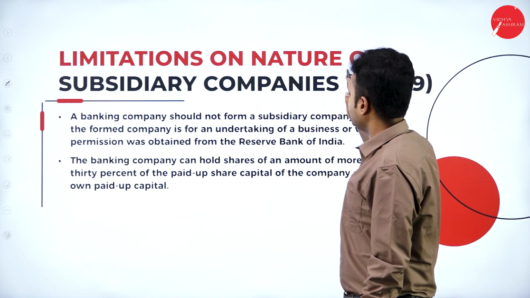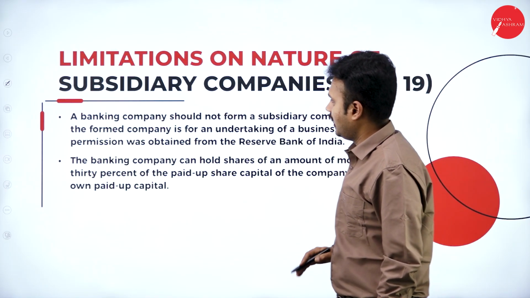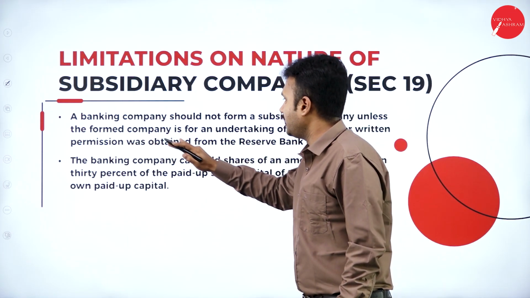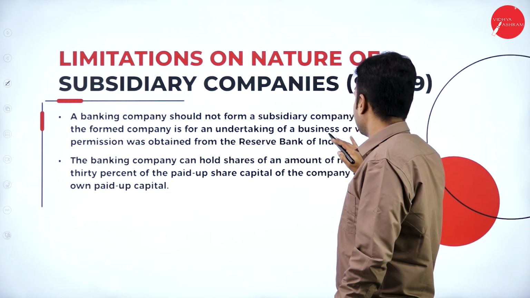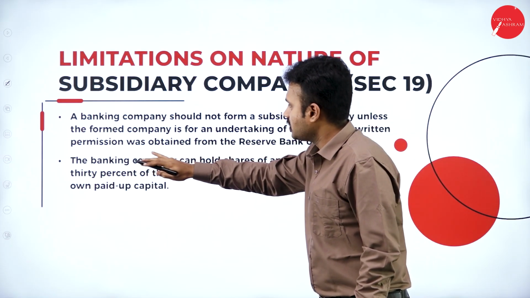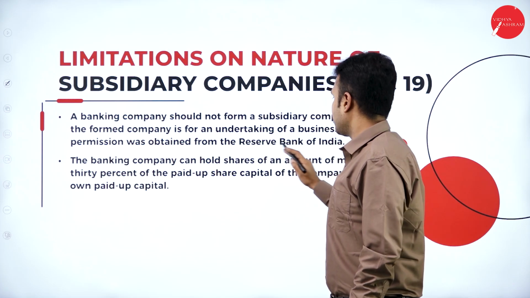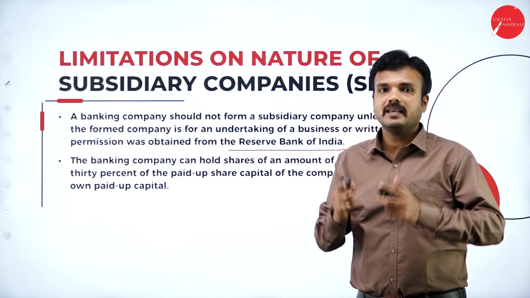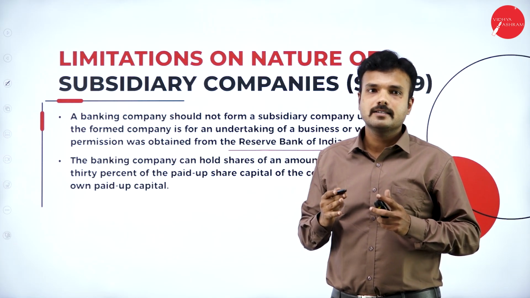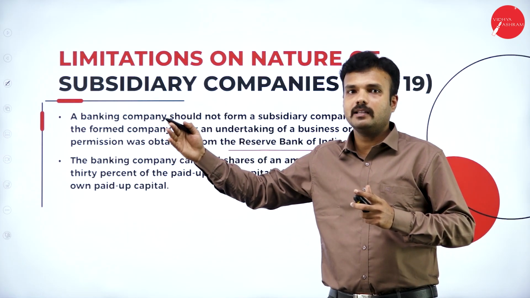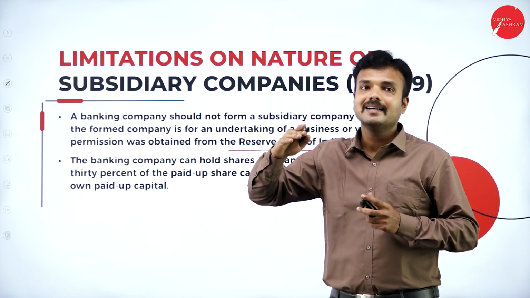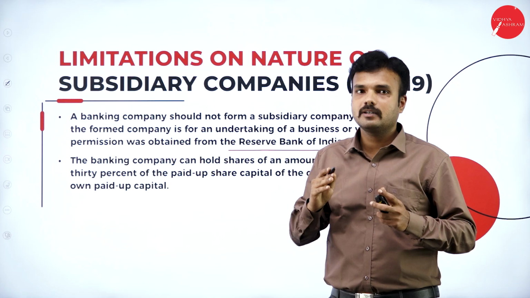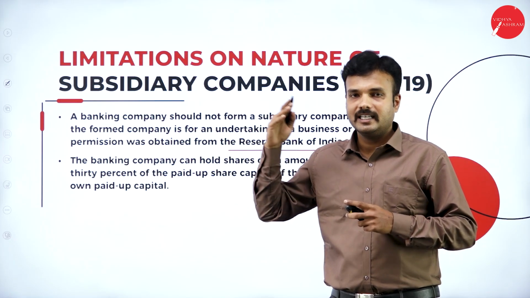Limitations on the nature of subsidiary companies. A banking company should not form a subsidiary company unless it is formed for undertaking business for which permission was obtained from the Reserve Bank of India. Say, for example, a banking company is located in Mysuru, right? It wants to establish its affiliate in Bangalore or any other city. Until and unless it takes permission from the Reserve Bank of India, it does not have any right to establish a new branch.